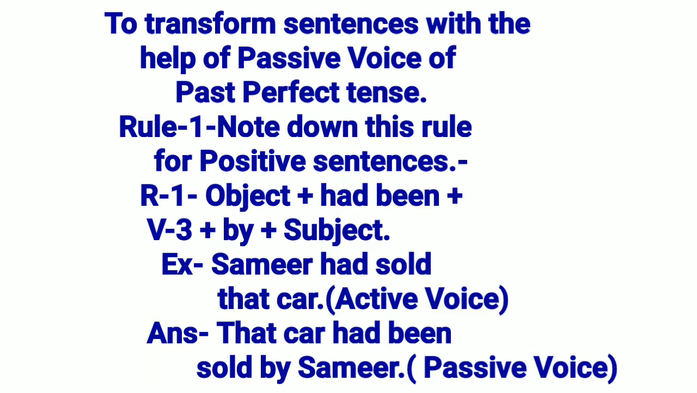To transform sentences with the help of passive voice of past perfect tense. Rule 1. Note down this rule for positive sentences. R1. First of all, object, then had been, then V3, then by, then subject. Example: Samir had sold that car. Answer: That car had been sold by Samir.